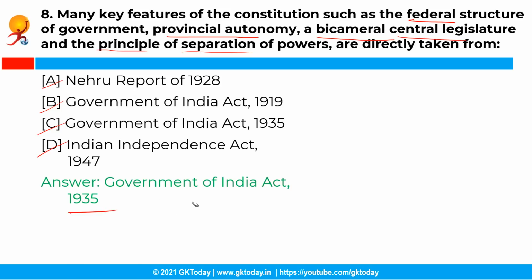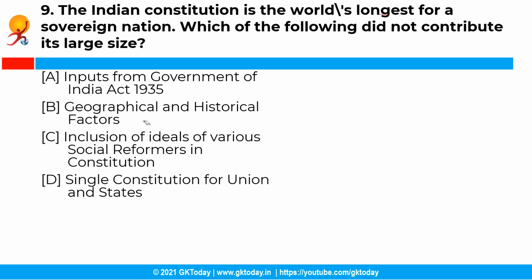See, the most important source of the Constitution of India is the Government of India Act 1935, which at the time of enactment had 321 sections and 10 schedules. It is the source of several important features such as the federal scheme, office of governor, judiciary, public service commission, emergency provisions, and administrative details.